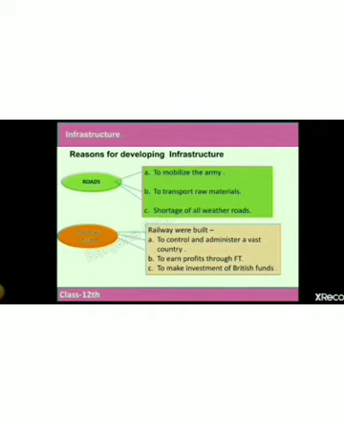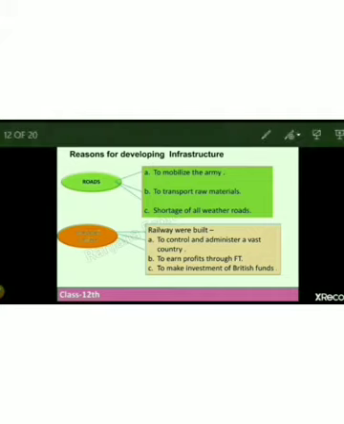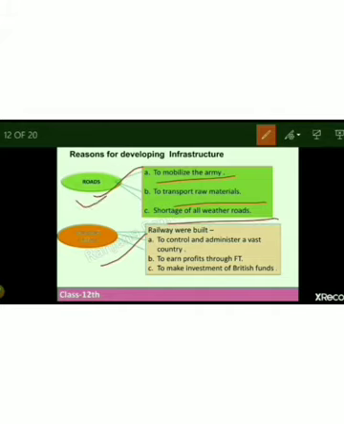We know that the Britishers never put any sincere effort to make investment in our country for the development of infrastructure. But there were some areas where they did put investment to develop certain things. But it was all done to serve their own motive. Like they constructed roads, railways, but only to serve their own motive. Like they constructed roads to mobilize their army and to transport raw materials, and there was also a shortage of all weather roads.